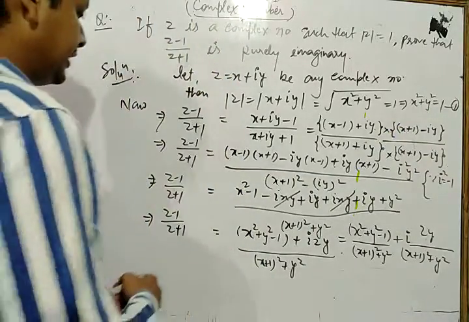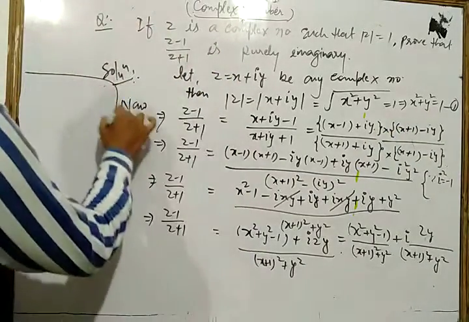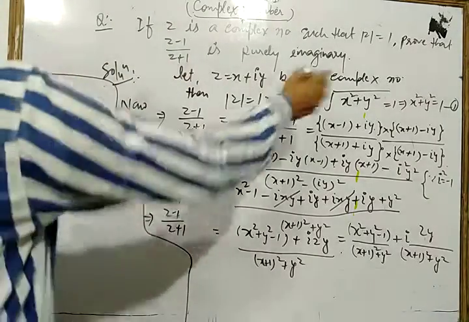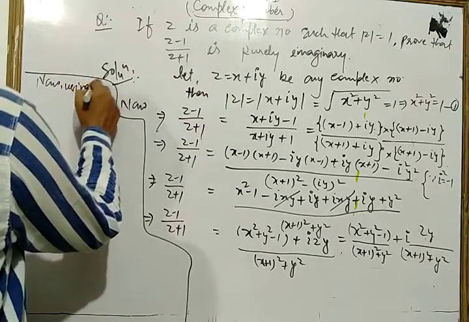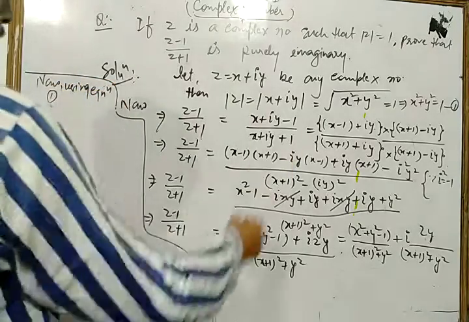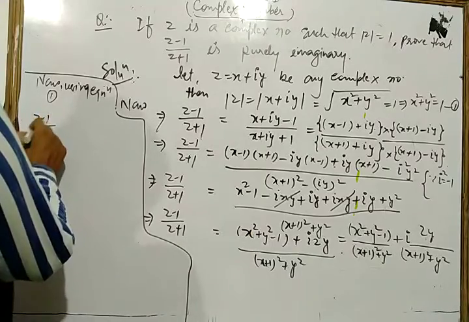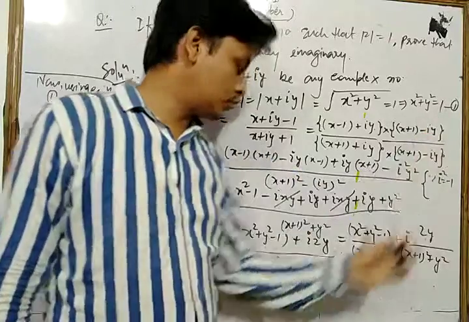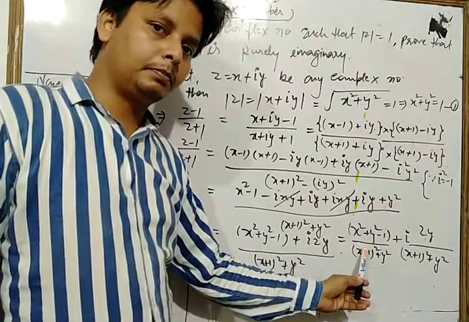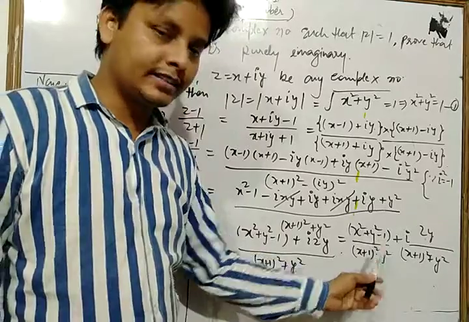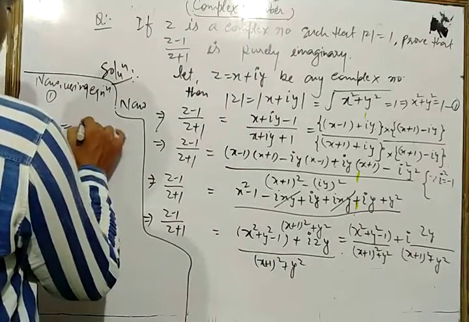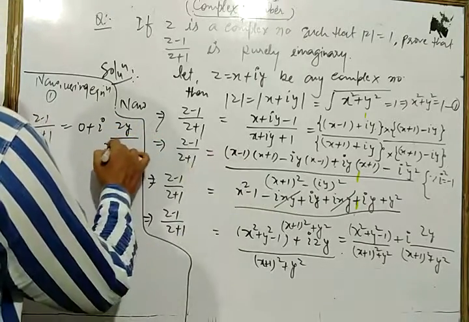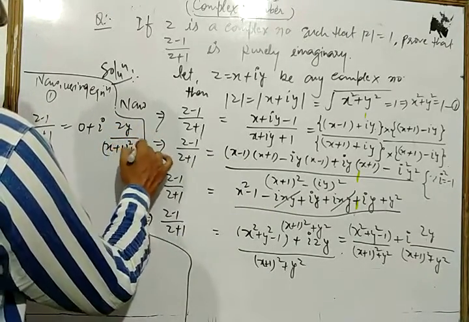So now, using equation 1, the value of z minus 1 upon z plus 1 is equal to, if we put x square plus y square equal to 1, then 1 minus 1 is 0 upon that, so 0 plus i into 2y upon x plus 1 whole square plus y square.